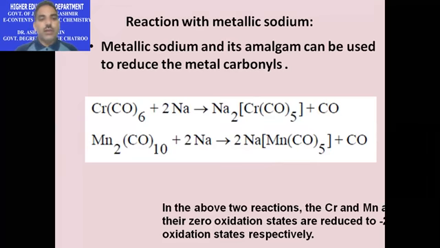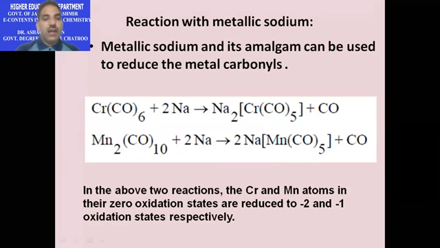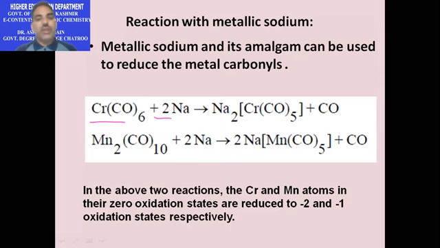For example, when hexacarbonyl chromium is treated with metallic sodium, it undergoes reduction to form another carbonyl of chromium with a lower oxidation state, and the same is the case with the carbonyl compound of manganese.